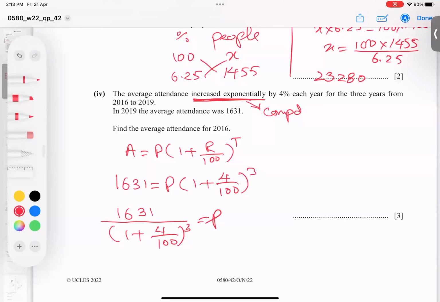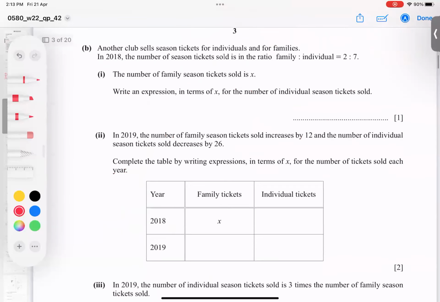And the answer is coming with us, P equals 1449.95. But we know it is a whole number. So 3SF. I don't want it bigger than 4, so add. So when I add here, it becomes 1450. So Alhamdulillah Rabbil Alameen, B part.